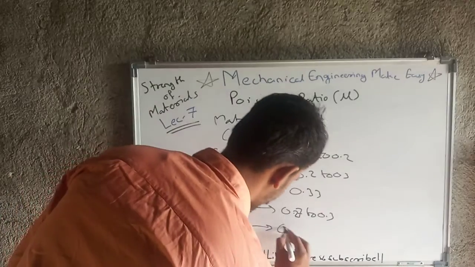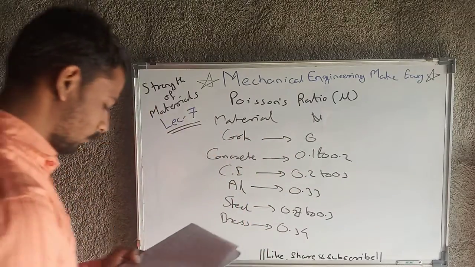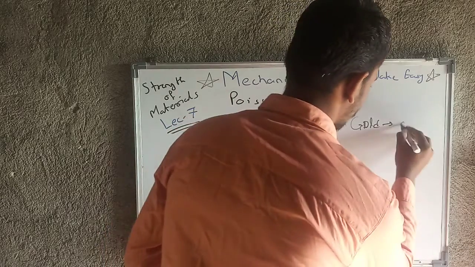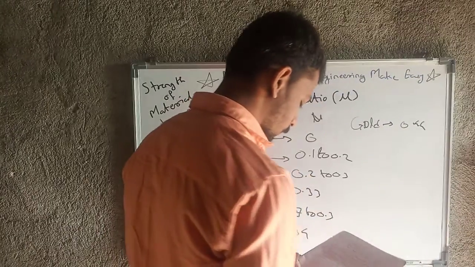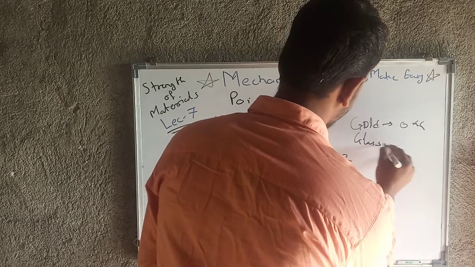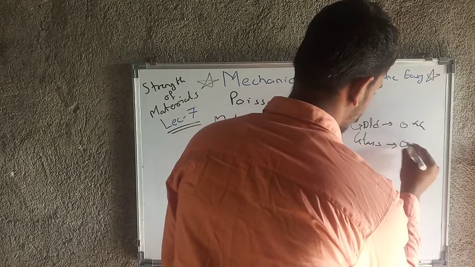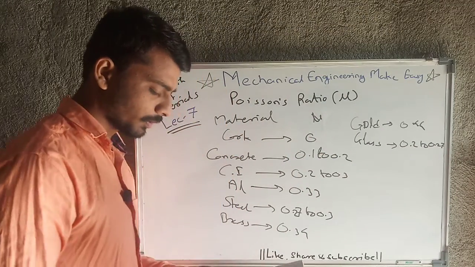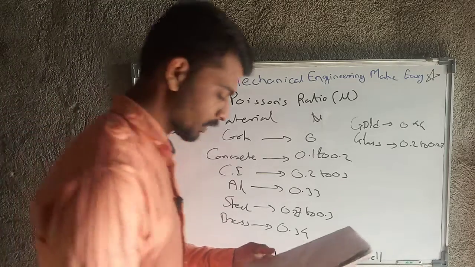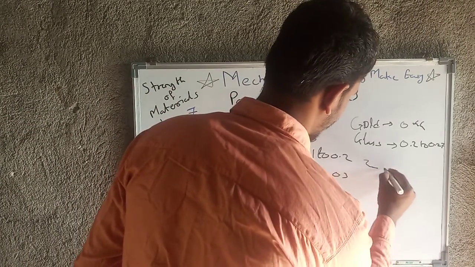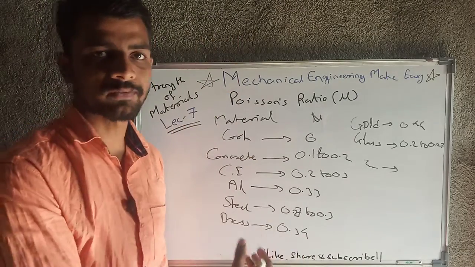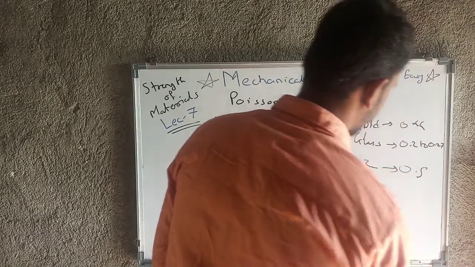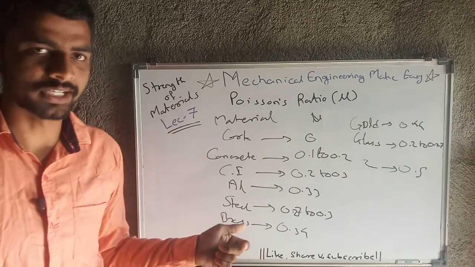And for brass that value will be 0.34. Then for gold that value will be 0.44. For glass that value will be 0.2 to 0.27. And next is for incompressible materials, paraffins, clay, rubber. For those materials, that is incompressible materials, paraffins, clay and rubber, the value will be exactly 0.5, as those materials are incompressible.